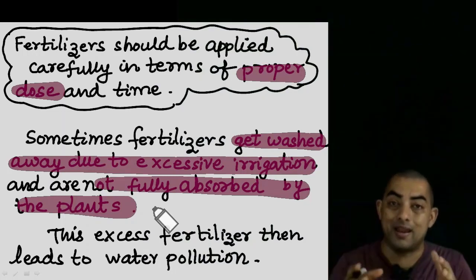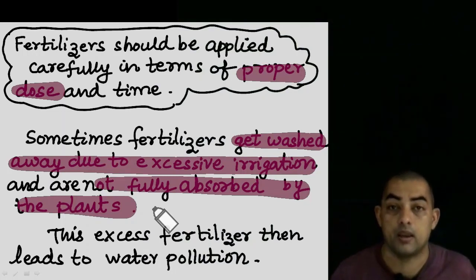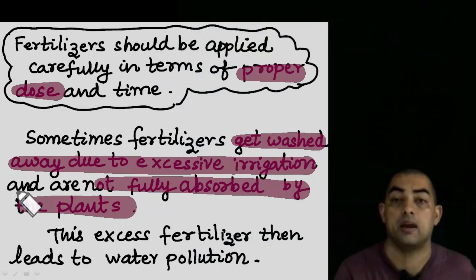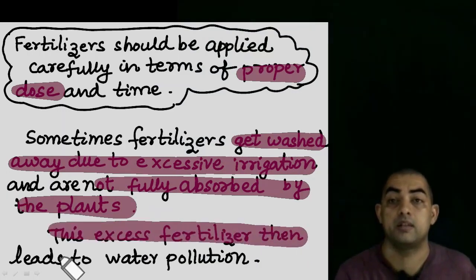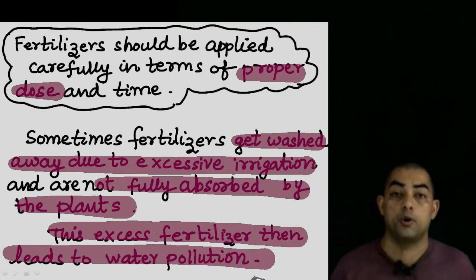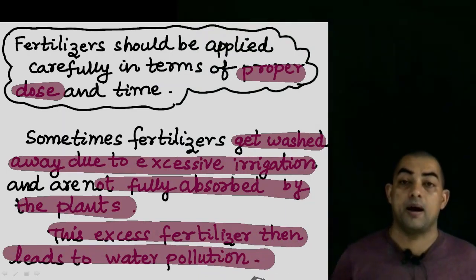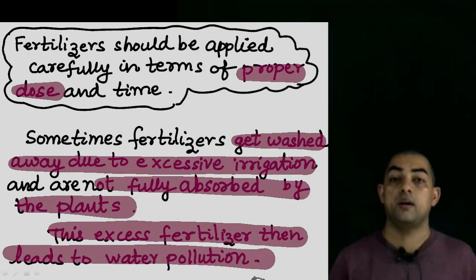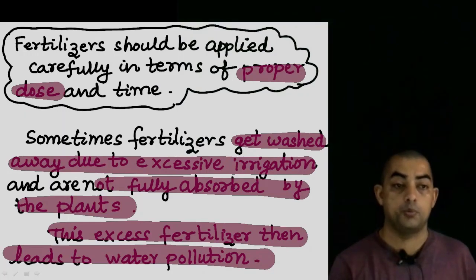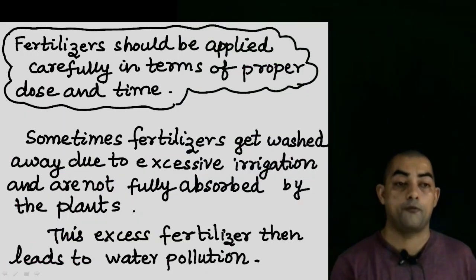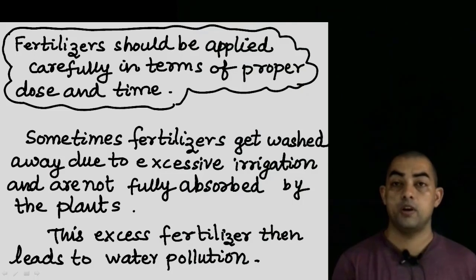So when you are going to irrigate that particular plant, when you add water, it will flow away with the water. So this excess fertilizer is then going to lead to water pollution because it is going to go into the nearby river or nearby pond, creating a water pollution. So therefore we need to be very careful of how much of fertilizer should we use.